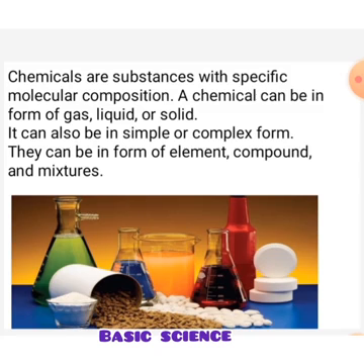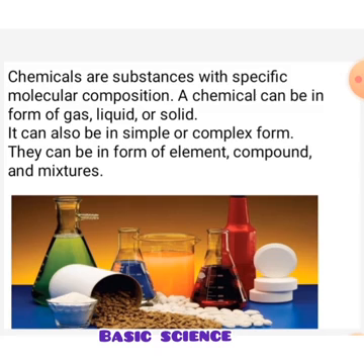In form of gas, we have oxygen, hydrogen, nitrogen. All these are gaseous forms of chemicals. Also, a chemical can be in form of solid. Examples are lithium, silicon, calcium, or magnesium, etc. All these occur in form of solid.